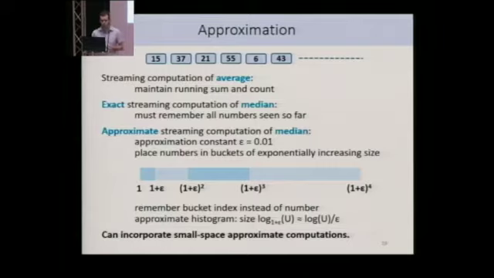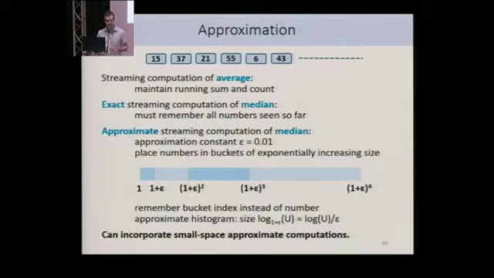So here it is known that in order to compute exactly the median in the streaming model of computation, you need space that grows linearly with the size of the stream. Right? Essentially, this says that we need to remember the multiset of all elements that have appeared so far. And this is very expensive to maintain. It consumes a lot of space. It's not something desirable in our setting.